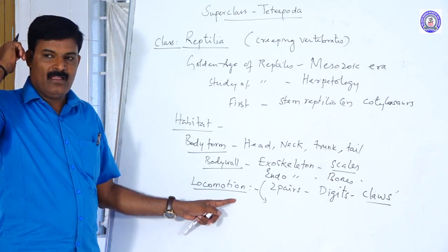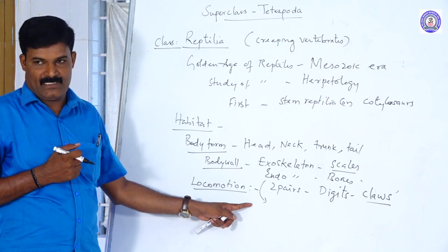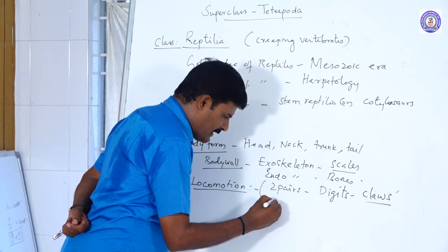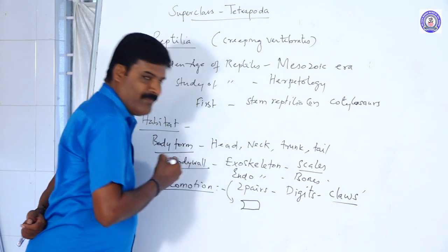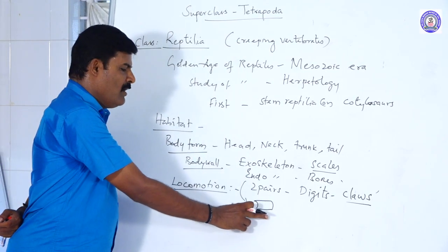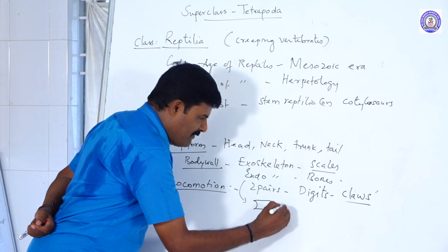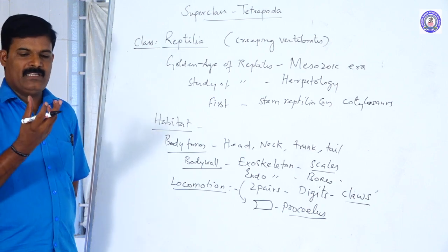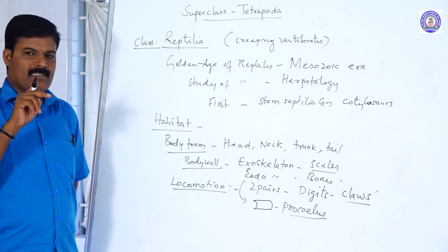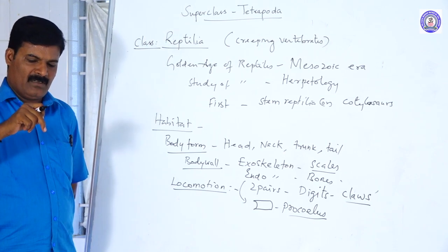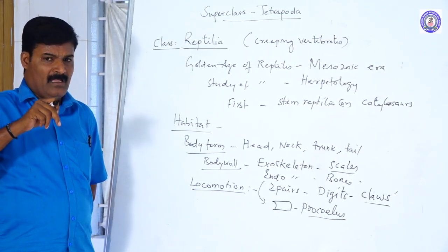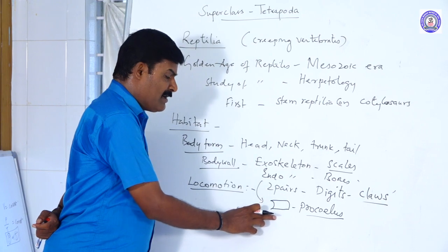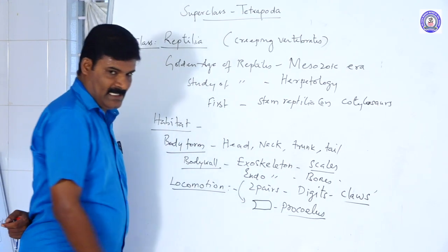The vertebra is procoelous. What is procoelous? In this kind of vertebra the anterior side is concave and the posterior is convex. The vertebra has the centrum and the neural canal. The neural canal is for the spinal cord to enter through the hole, and the centrum is the major part of the vertebra, also called the body. This kind is called procoelous.